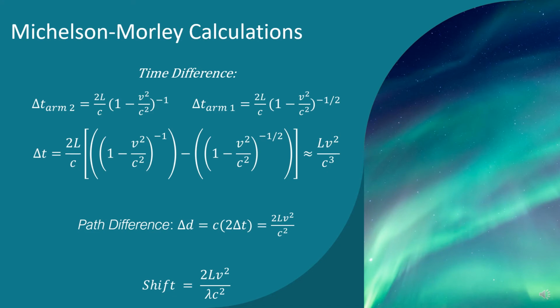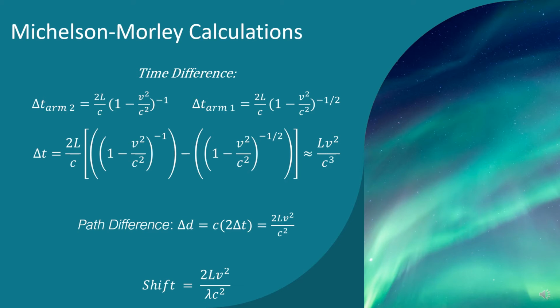For the Michelson-Morley experiment, when referring back to figure 39.4 on the previous slide, calculations can be found for the time difference, path difference, and the shift for this experiment. In order to find the time difference, you would subtract the time of arm 2's rotation from that of arm 1, which results in approximately length times velocity squared over the speed of light cubed.